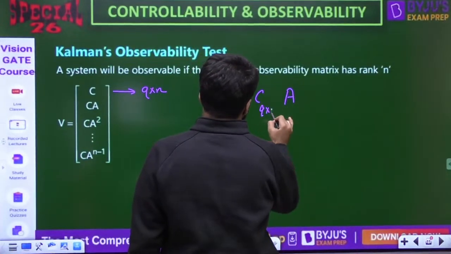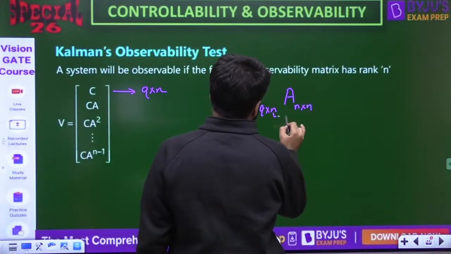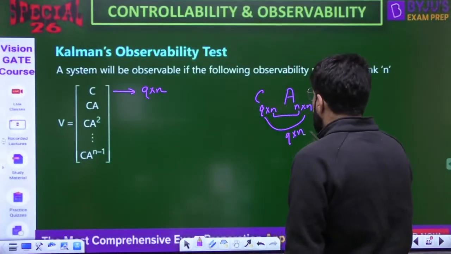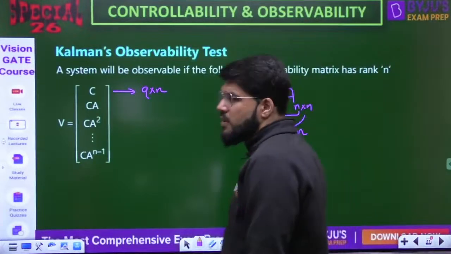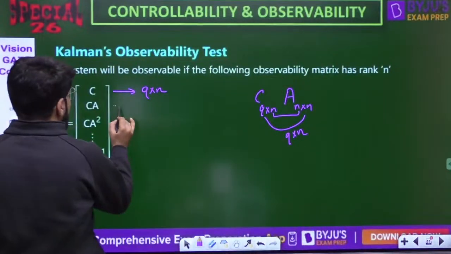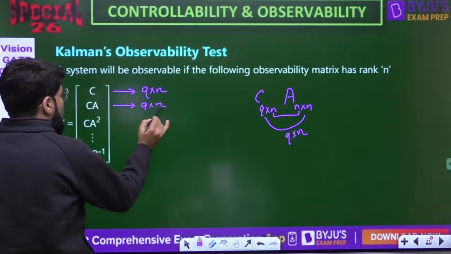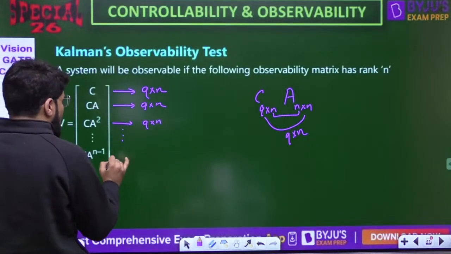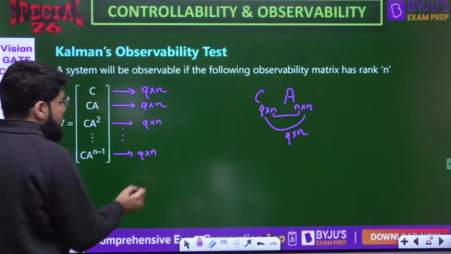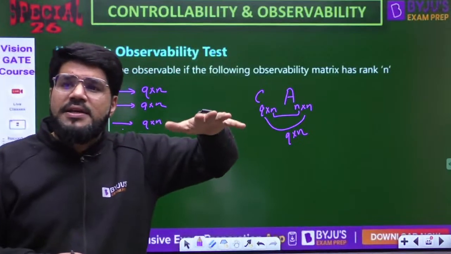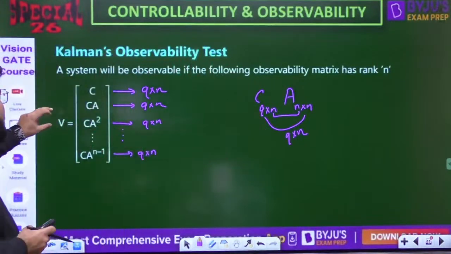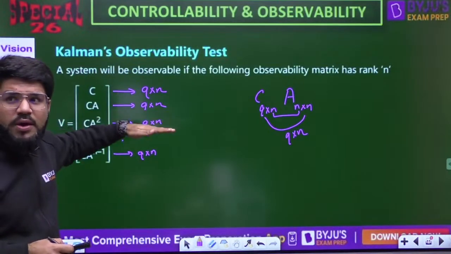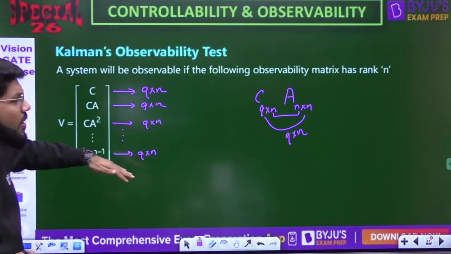C is Q cross N, A is N cross N, so the inner dimensions match. The final size of the product is Q cross N. So when C and A are multiplied, the final size is again Q cross N. Similarly, CA square has the same size. I am augmenting all these matrices into a single matrix V, arranging one below the other. If I go down, what is increasing? The number of rows.